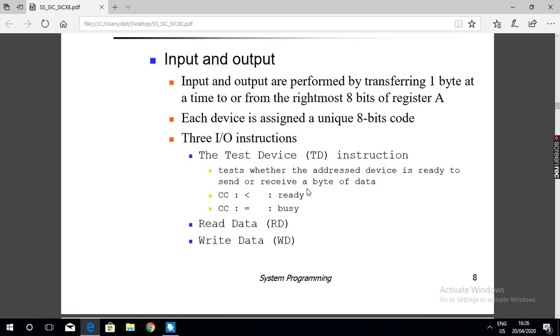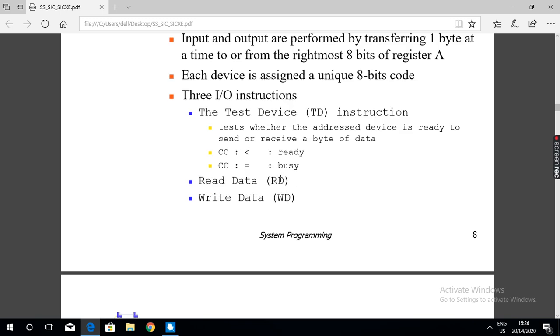If the device is ready, then the status word register contains the condition code less than. If the device is not ready, if the device is busy, not idle, then the status word register contains the condition code equals.